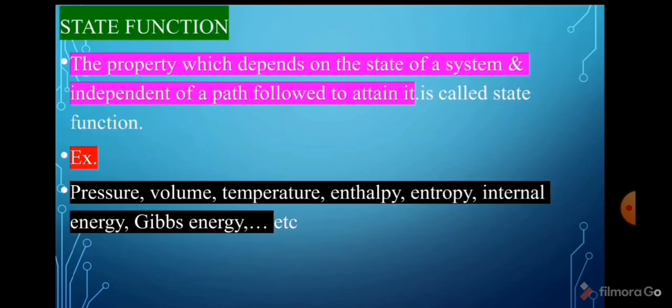Now we can define state function. The property which depends on the state of a system and is independent of the path followed to attain it is called a state function. There are many examples of state functions: pressure, volume, temperature, enthalpy, entropy, internal energy, Gibbs energy, and so on. These are all examples of state functions.